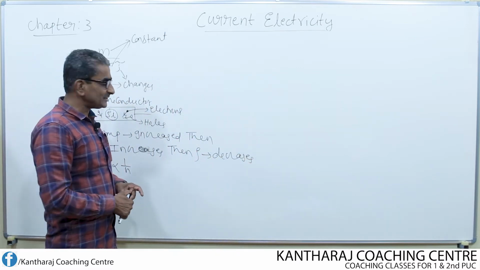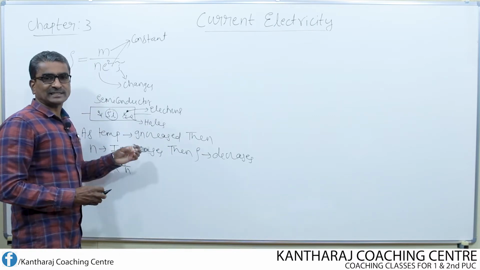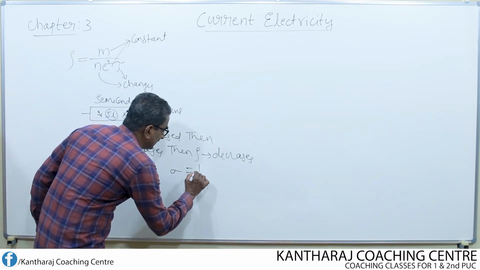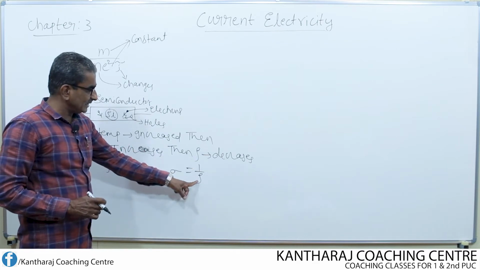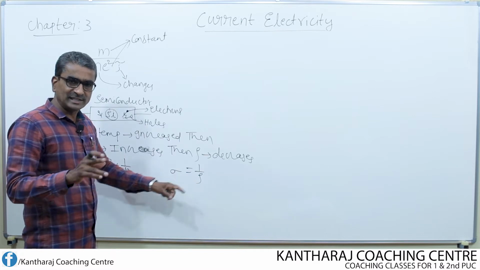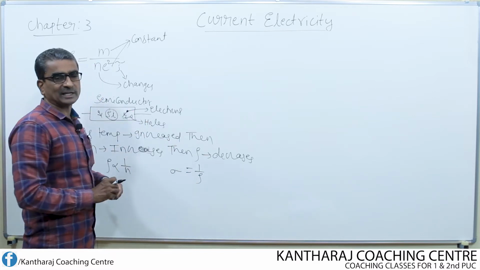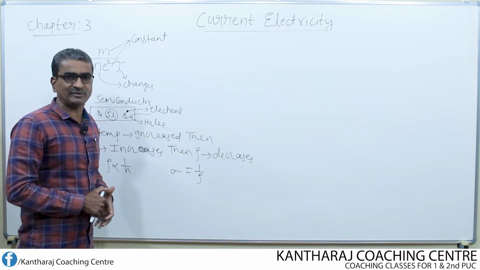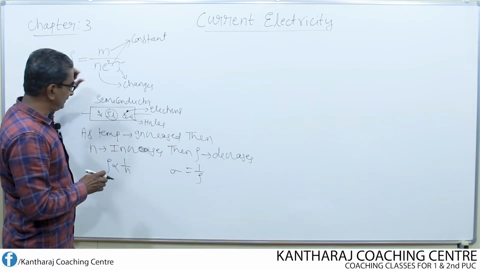Resistivity decreases means conductivity is large, because we know that conductivity and resistivity are reciprocals of each other. What is conductivity? Reciprocal of resistivity. So if resistivity, that means opposition to the flow of current, decreases, it means that conductivity is increasing. That means more and more current can flow through the semiconductor. That is the meaning of increase in conductivity.